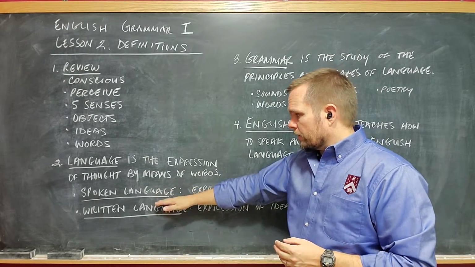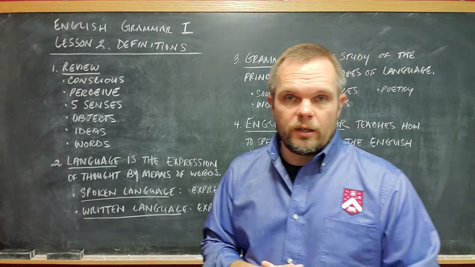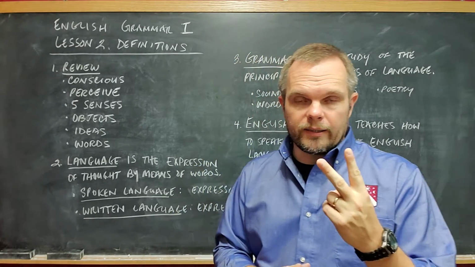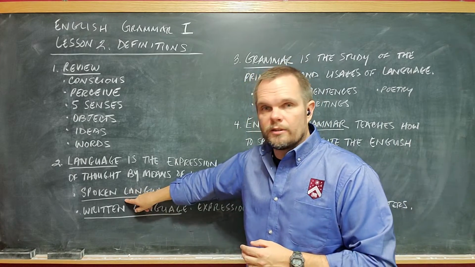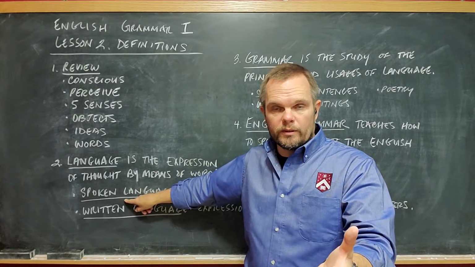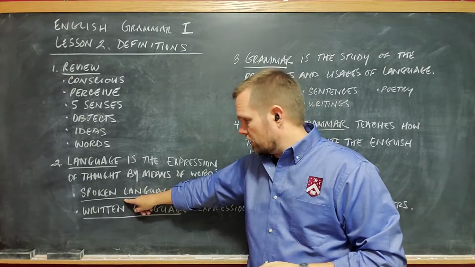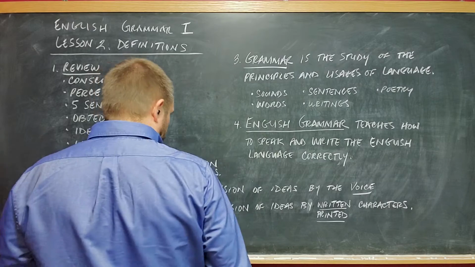Next, we're going to learn that there are 2 different kinds of language. The first kind of language is spoken language. And we learn about spoken language.